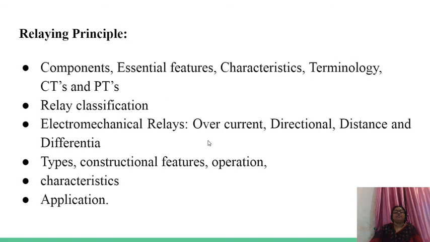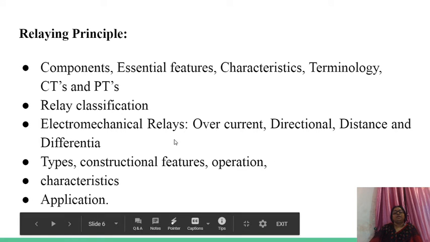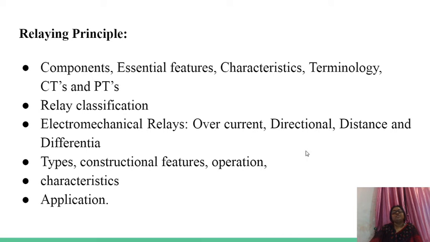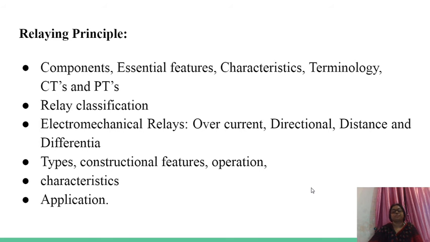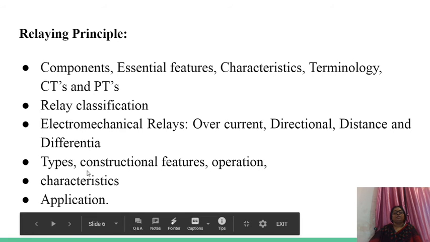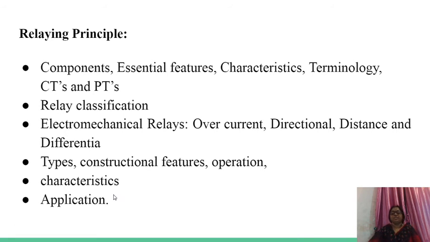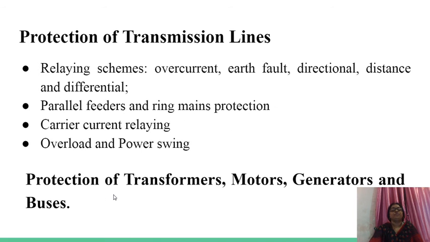Basically we have overcurrent, differential and distance. Directional is a part of overcurrent. Their types, constructional features and operation, characteristics and application we need to study in fourth unit.